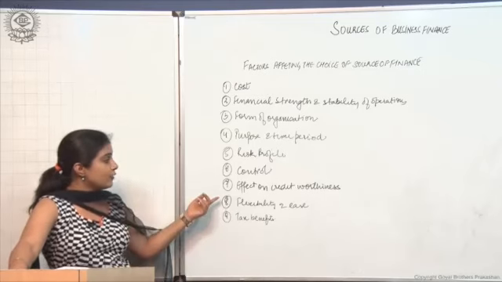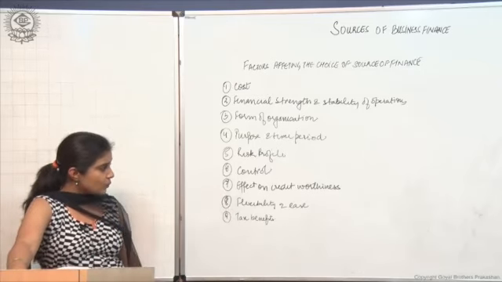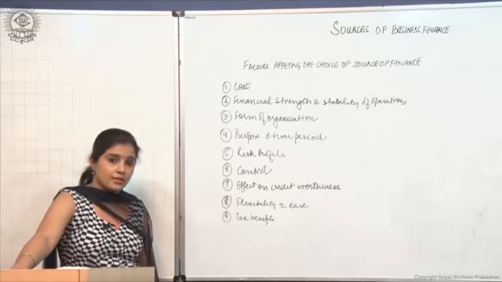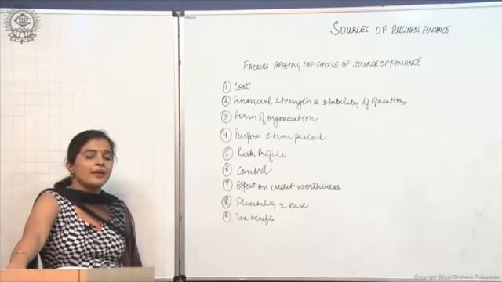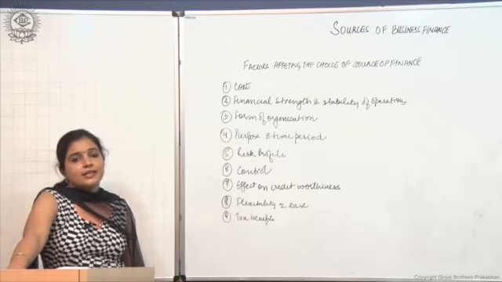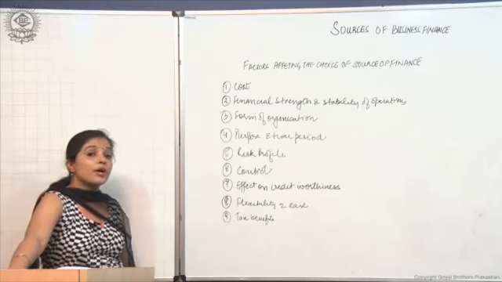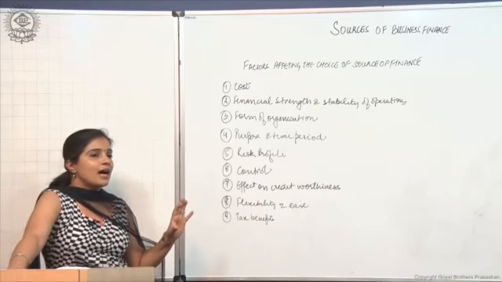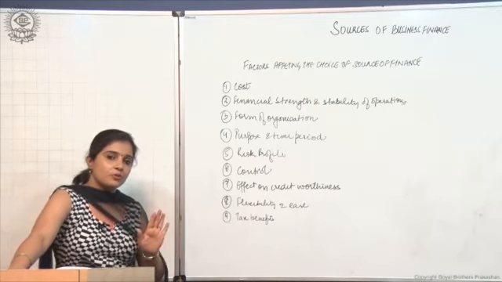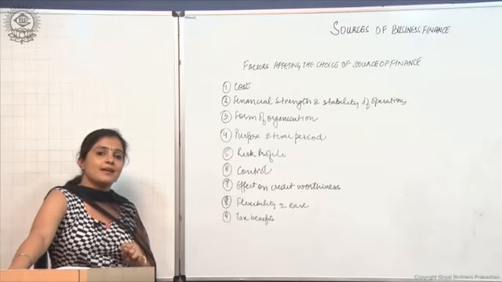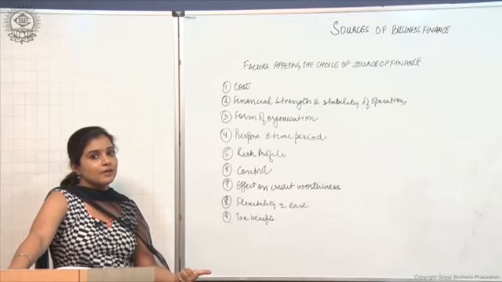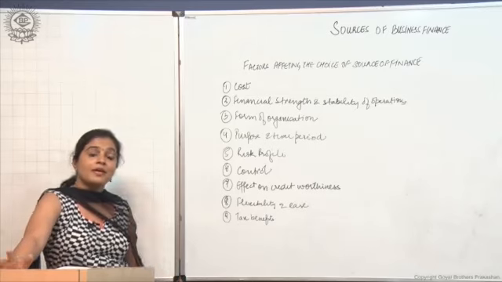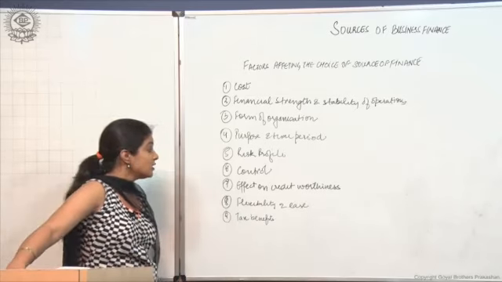All right. Then effect on credit worthiness. Now there are certain sources of finance which do affect the credit worthiness of an organization. For example, secured debentures, meaning debentures which have been issued by mortgaging certain assets of a particular company. This means that you have given money to the company but you do not have faith in the company, that's why you have taken some assets as a security. So unsecured debentures are going to create a kind of insecurity amongst them about whether they are going to get the money back or not.